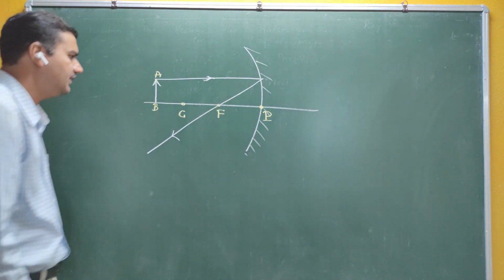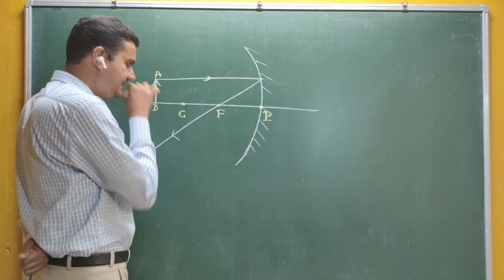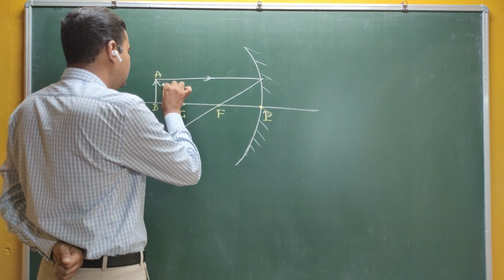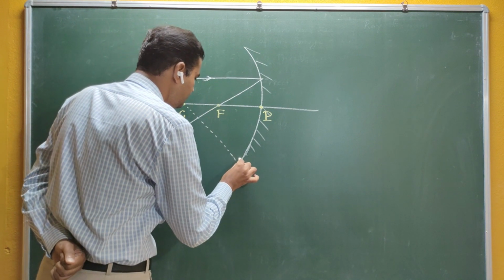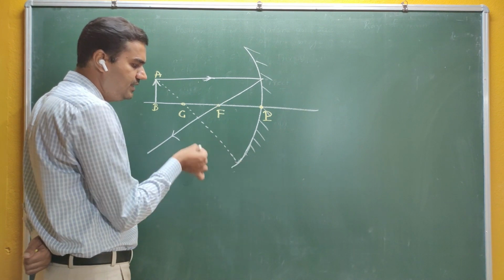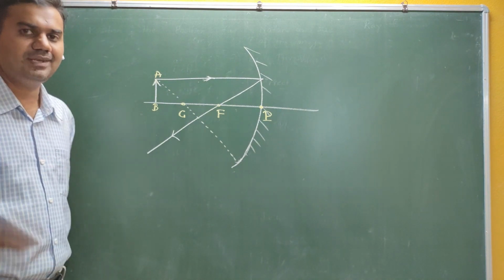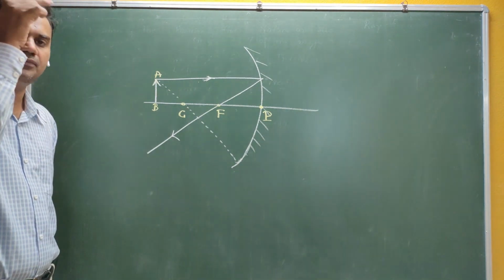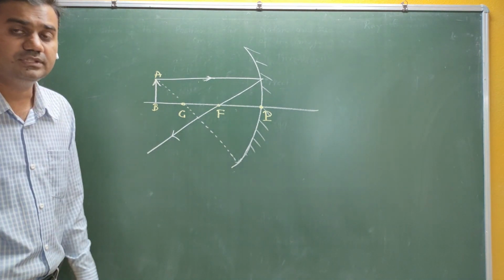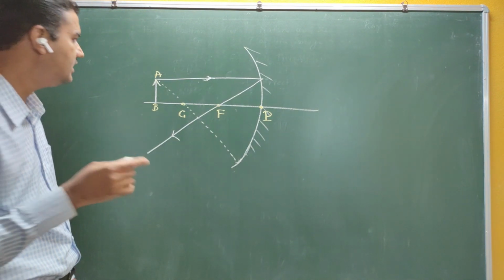Is it correct? Second one, again you should start from the head and it passes through the C. So what is C? C is nothing but the center of curvature. C to this point is nothing but the radius, and this radius is perpendicular to the surface. Therefore, this particular line is nothing but the normal. So when light passes through the normal, the angle of incidence is 0. As the angle of incidence is 0, the angle of reflection is also 0. Therefore, light retraces its path; it goes back in its original direction.